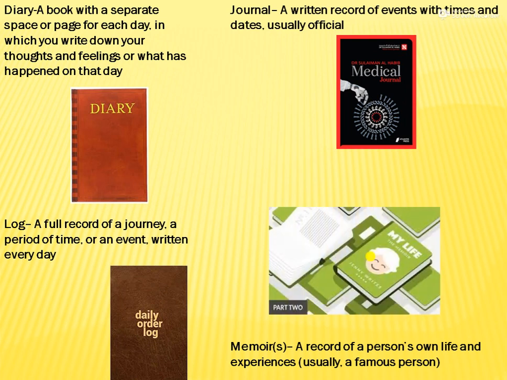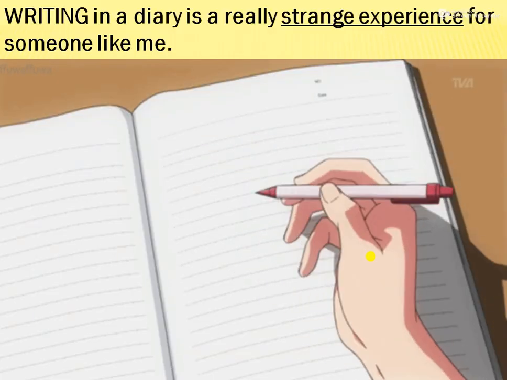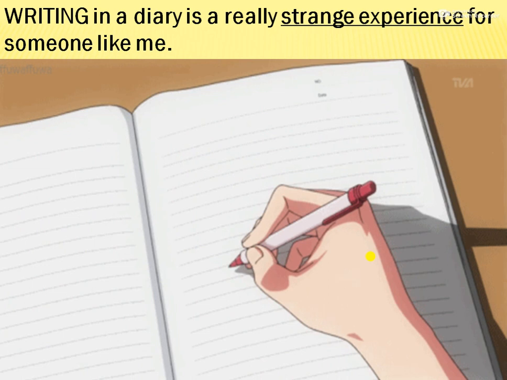So let us know what a diary, a log, a journal and a memoir are. A diary is something very close and private, because we write our personal things. A log is a full record we keep daily, especially in organizations or schools. A journal is a special book which is a complete record of a special event, for example on medicine or travel or food. And a memoir is something where we record a person's own life experiences, especially about ourselves or about a famous person or an incident that happened in our life.